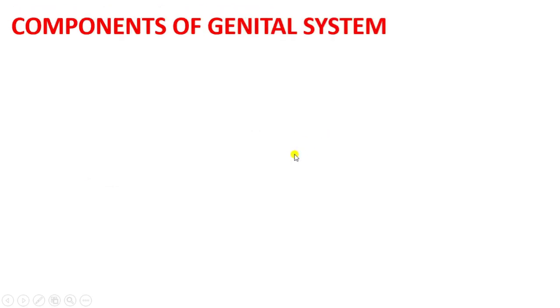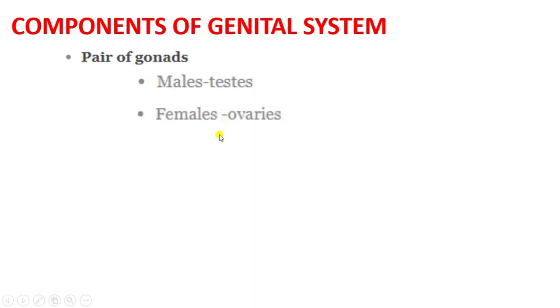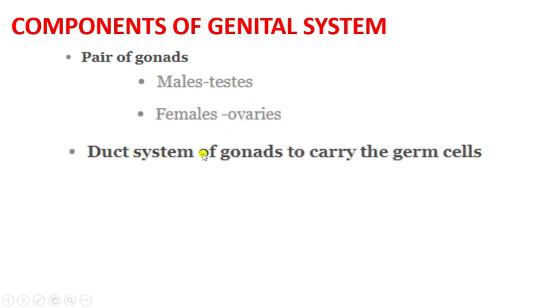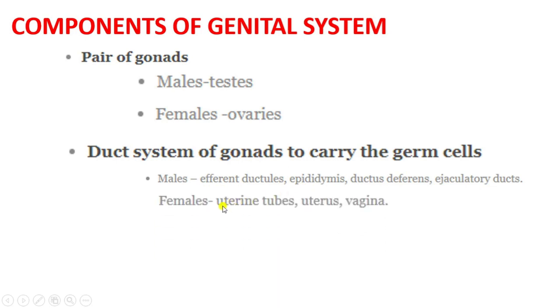So let us look what are the components of the genital system. So first component is the pair of gonads. Male gonads are called testes and female gonads are called ovaries. And the second most important component of the genital system is the duct system of gonads to carry the germ cells. So duct system is responsible for carrying the germ cells from the gonads, and male duct system consists of efferent ductules, epididymis, ductus deferens and ejaculatory ducts, right? And female duct system consists of uterine tubes, uterus and vagina.